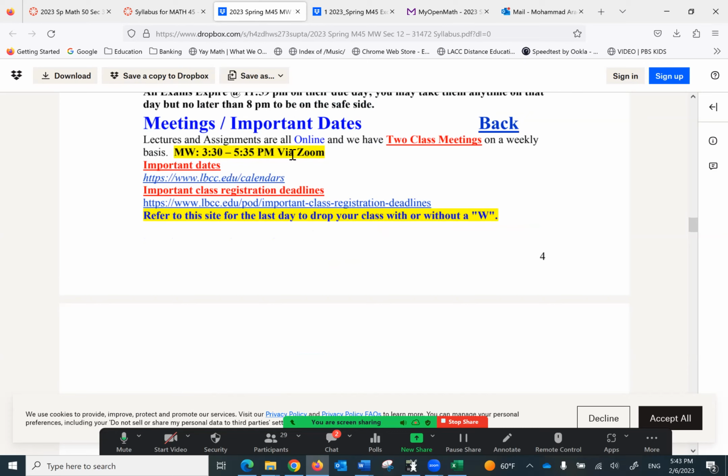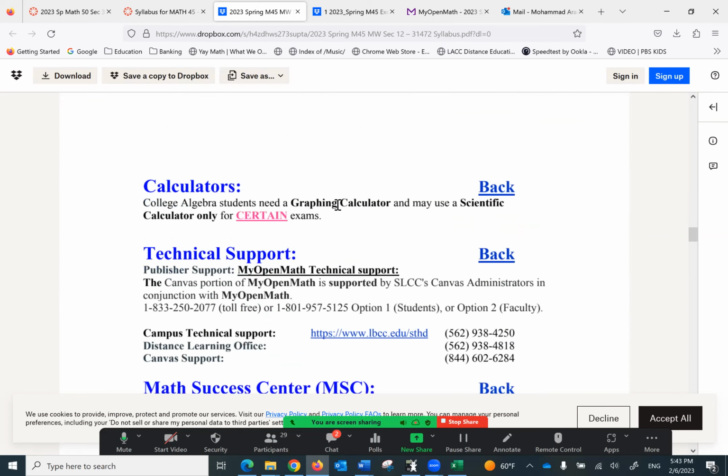So the assignments are online, and we have 2 class meetings, of course, important dates, calculators. For certain exams, you may not be able to use a graphing calculator, but you do have access to graphing calculator, scientific calculator. You know, scientific calculator can be used anytime.